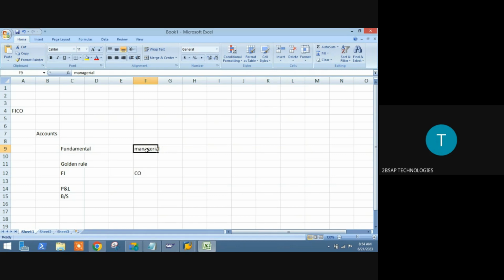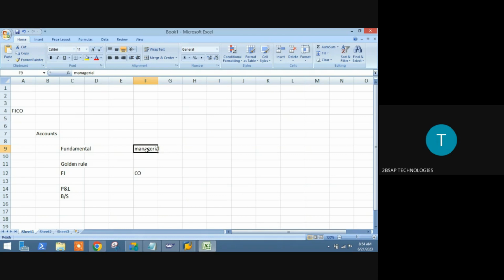When you are starting your financial year, you will have your projections. What will be my next year's expenditure expectations? That is what we can set as budget. Then at year end, you will see what was my expectation and what is my actual. Now, budget versus actual. Why is there a difference? What causes it? What is the root cause? All those things you will do through your managerial accounting. That managerial accounting we are going to do through the CO module.